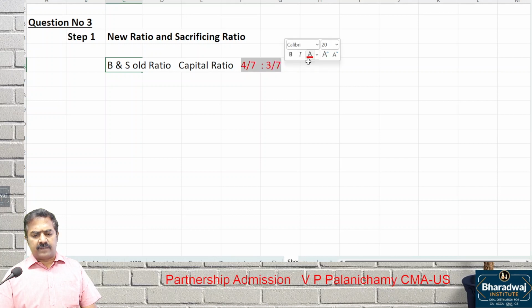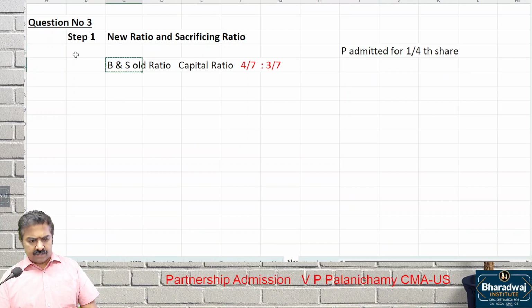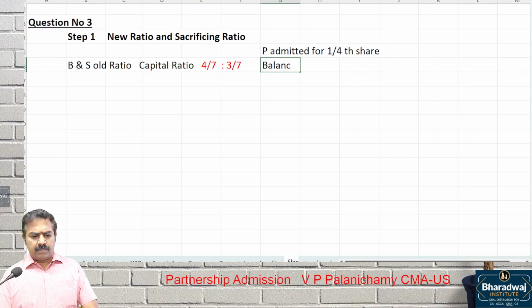The old ratio is 4/7 and 3/7. Now P is admitted for a 1/4 share. So it should be approached the same way as the last question that we have done. If the new partner gets 1/4, what about the remaining? The balance profit will be 3/4.